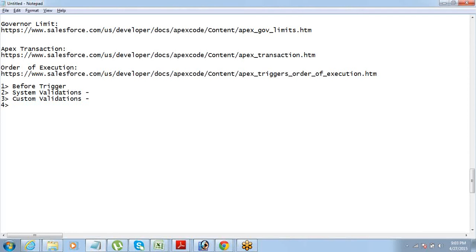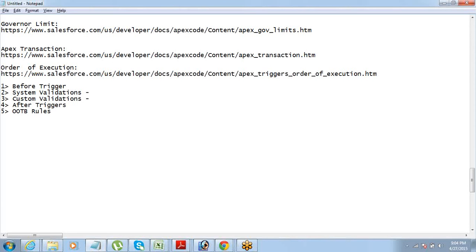Then after trigger statements are executed, after insert and all that. Then your out of the box rules are executed.